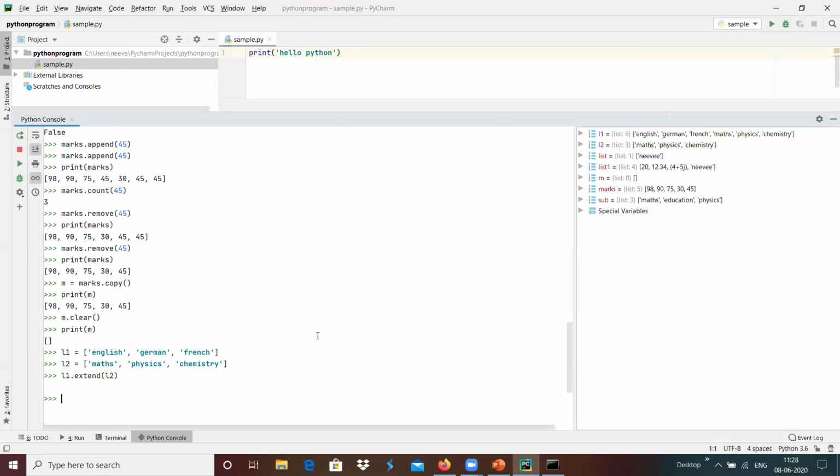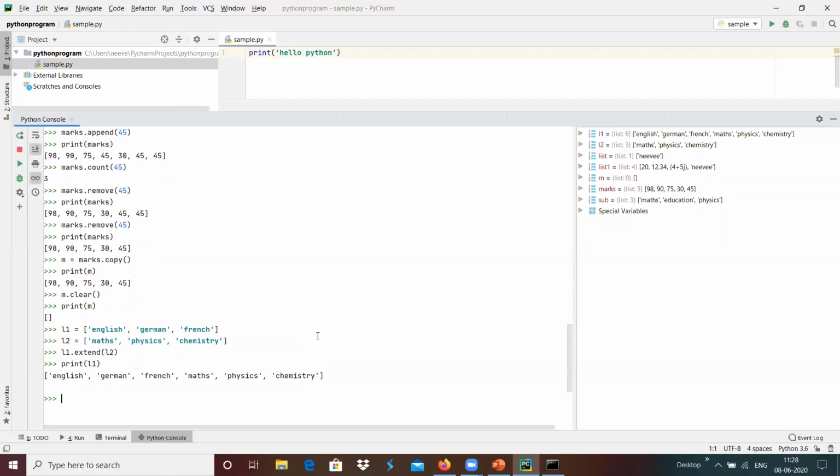That we will see after extend. Now we can print L1, and it has been added. The previous content of L1 is English, German, and French. The other list, maths, physics, chemistry, has been added into the list L1 over here.